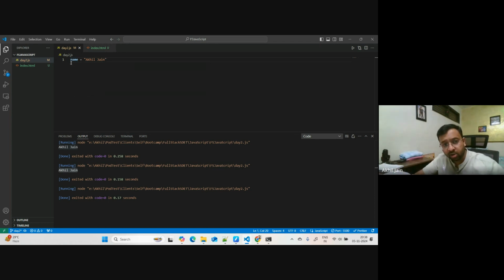Currently, when I'm creating a value like this with name as a variable name, it is saying please don't do it, because this variable name has been restricted by JavaScript if you use it in a global scope. What is a global scope? You don't know, I have not explained. So let's park it. But I hope it gives some answers to you.